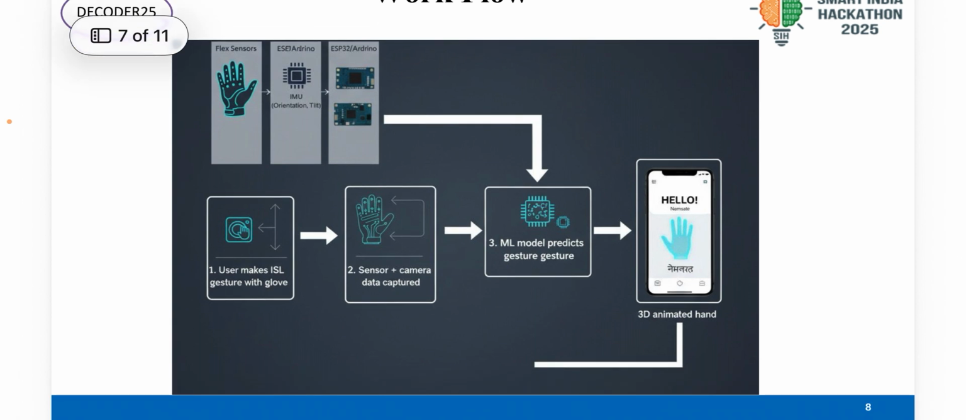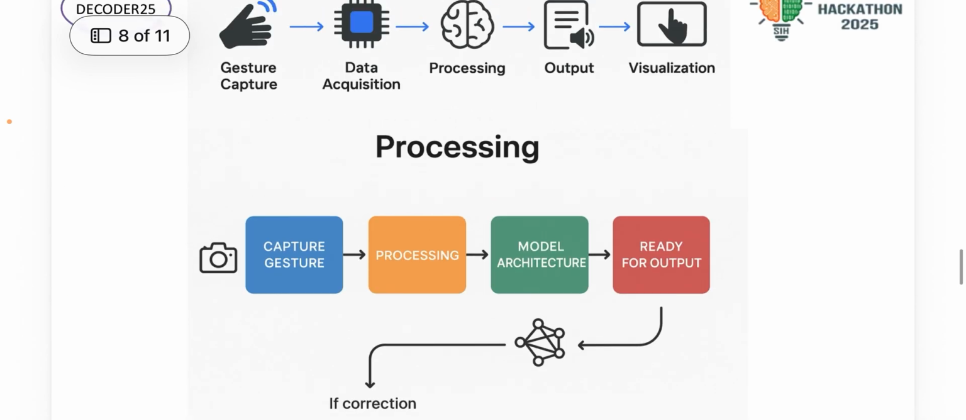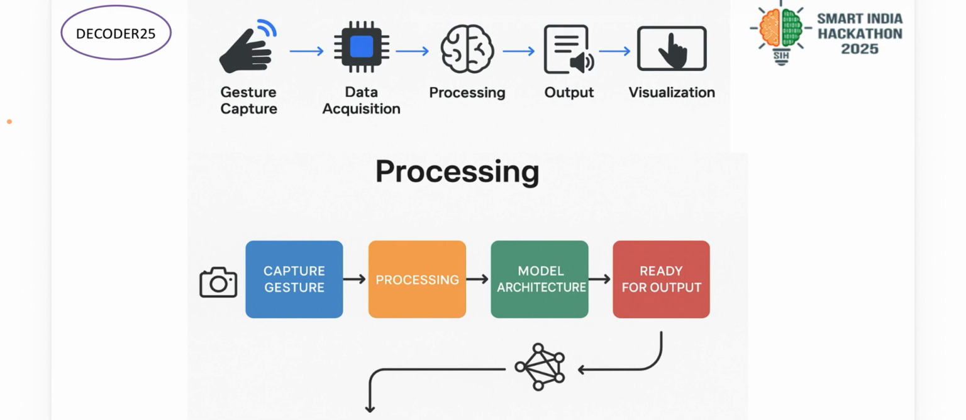Workflow. The workflow includes the input part. Here, the user performs a sign gesture wearing sensor embedded gloves. Data capture: flex and IMU sensors detect finger bend angles and hand motion. Processing: the microcontroller sends sensor data to the ML model for classification. Recognition: the model identifies the ISL gesture. The output system converts it into text, speech, or 3D animation for the listener. Processing includes gesture capture, data acquisition, processing, output, and visualization.